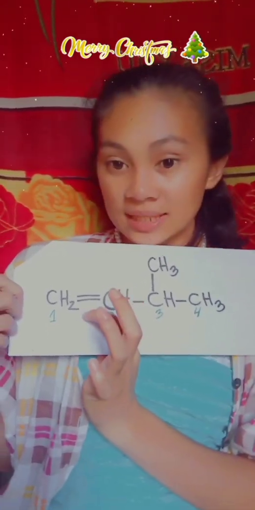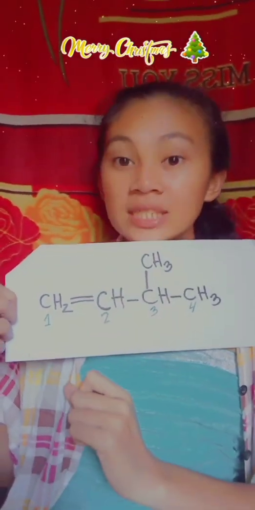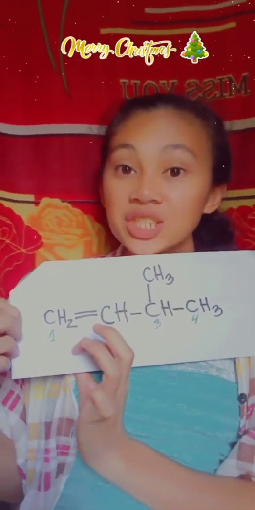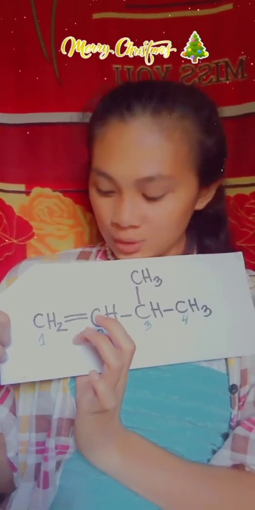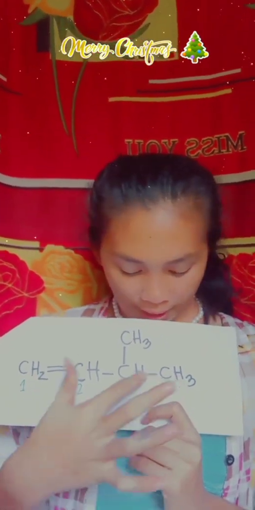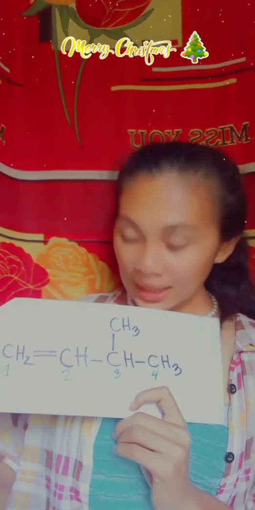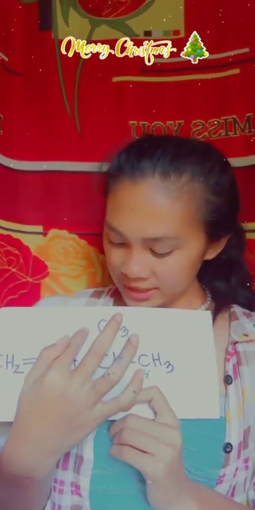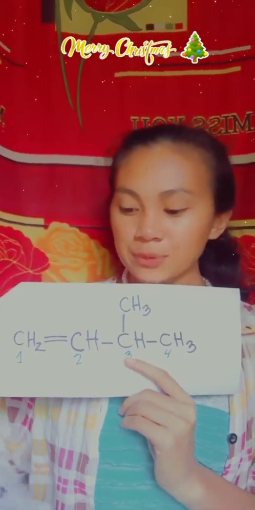In this case, this double bond starts here, which is closer to the end of the chain. So that's why, carbon 1, carbon 2, carbon 3, and carbon 4. So we have a substituent attached to carbon 3, which is CH3 or methyl. So let's proceed to step 3.